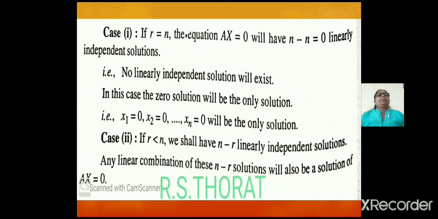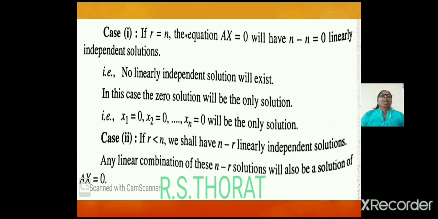Case 1: if r = n, the equation AX = 0 will have n minus n equal to 0 linearly independent solutions. That is, no linearly independent solution will exist. In this case, only the trivial solution exists, that is x1 = 0, x2 = 0, ..., xn = 0.